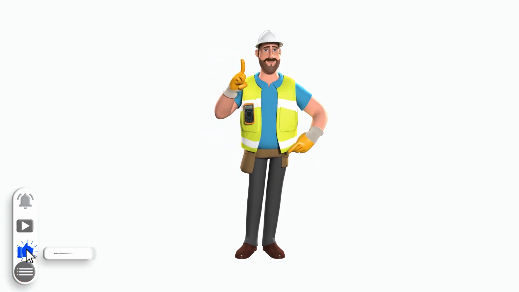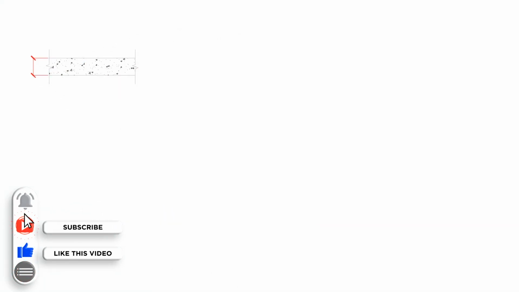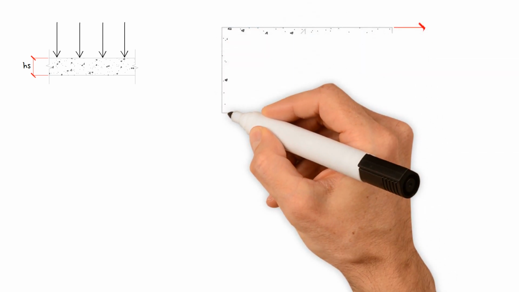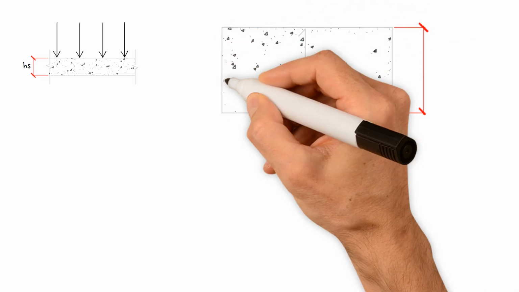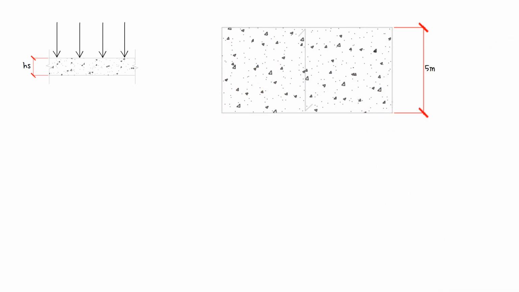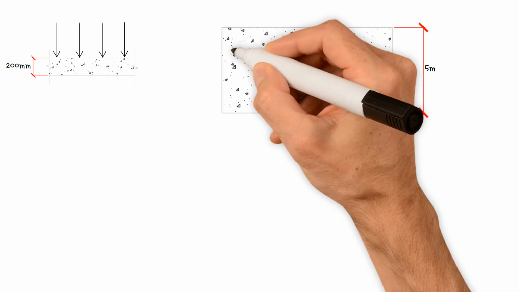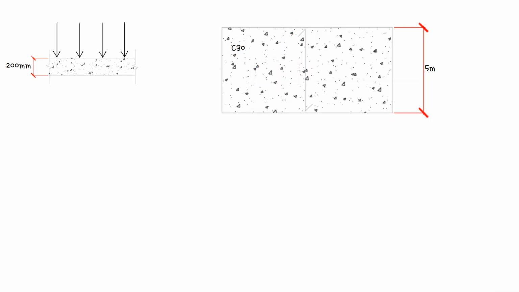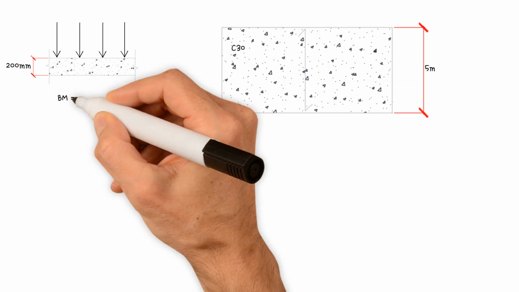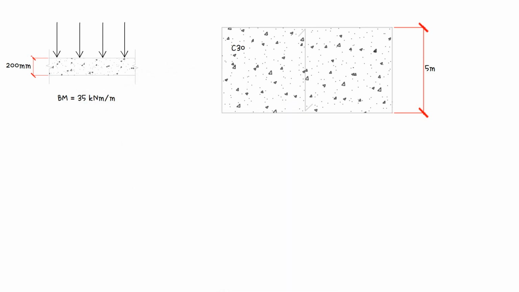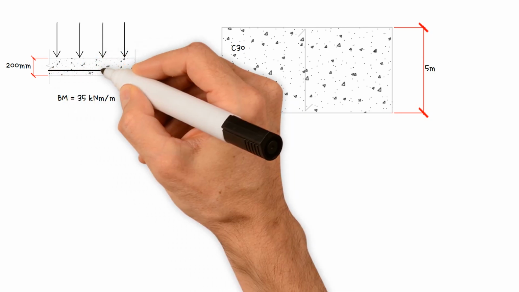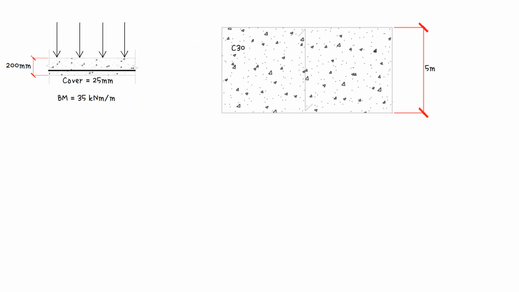In today's video, we'll show you how to determine whether the thickness of a concrete slab is sufficient to resist the applied loads. A one-way, simply supported single-span roof slab spans 5 meters on a one-story building. We need to determine whether a 200 mm thick concrete slab made of C30 concrete can resist an ultimate bending moment of 35 kN per meter. Assume the cover is 25 mm.